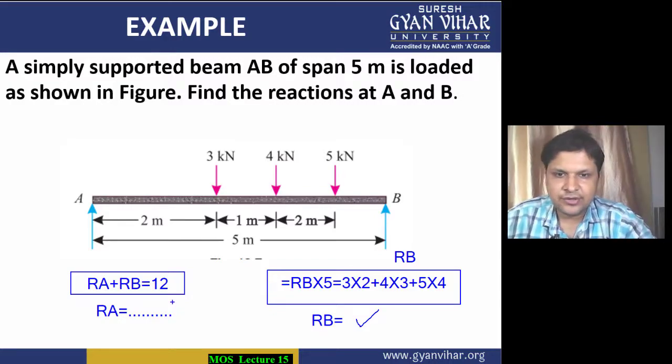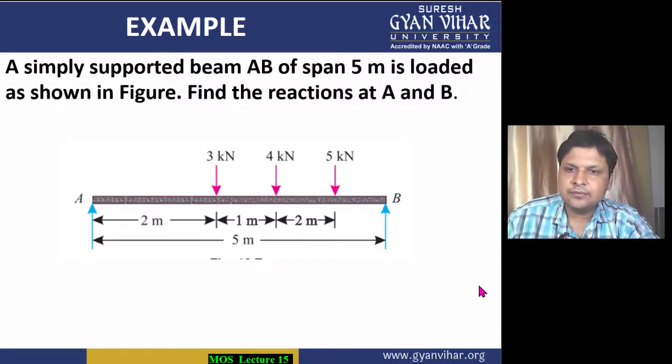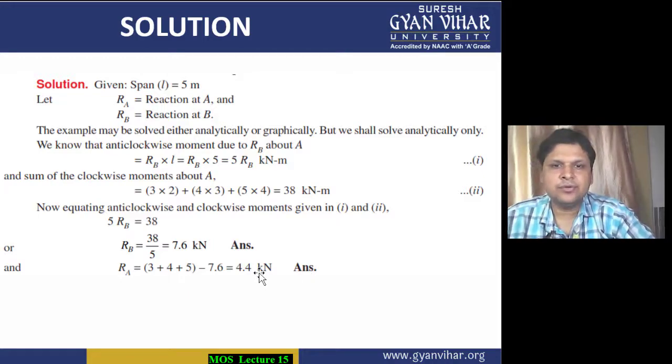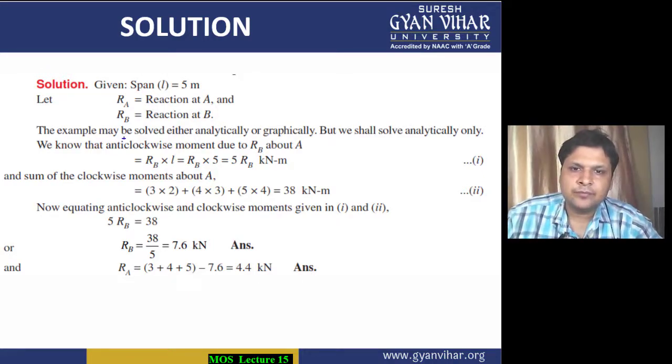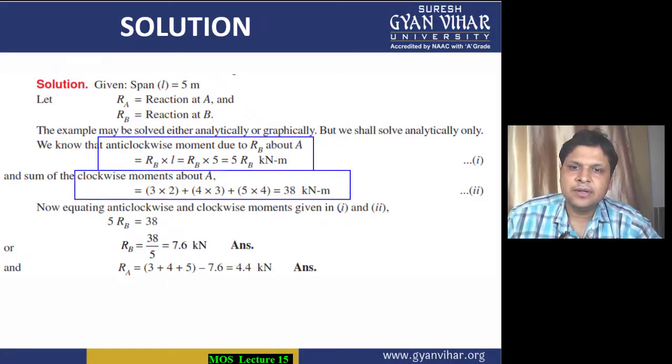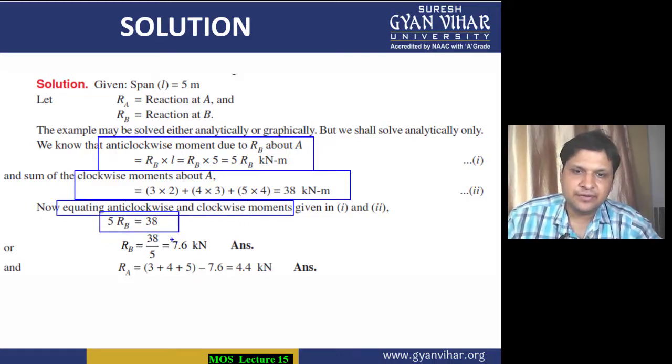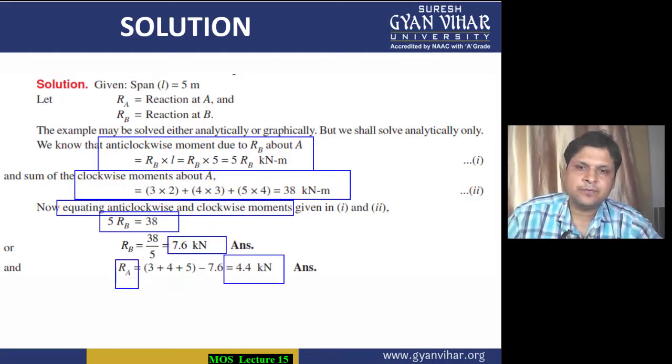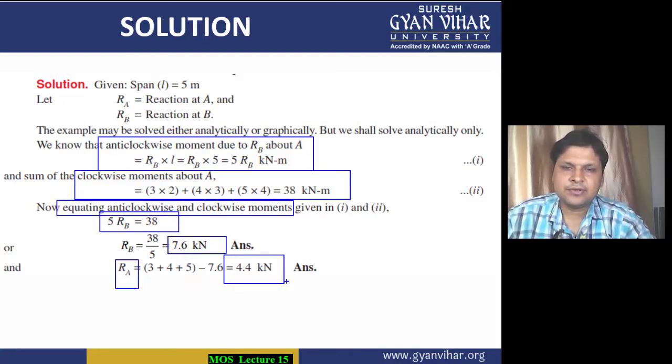So let's see the solution. As you can see now, in the solution of this question, first the same thing, we have found the anti-clockwise moment, then the clockwise moment. Then we have equated the clockwise and the anti-clockwise moment, in the same way which we followed in the previous slide, and we have obtained the value of RB, first of all, which is 7.6, and then the value of RA, which is equal to 4.4. So in this way both RA and RB are now calculated. I hope you have understood this numerical.